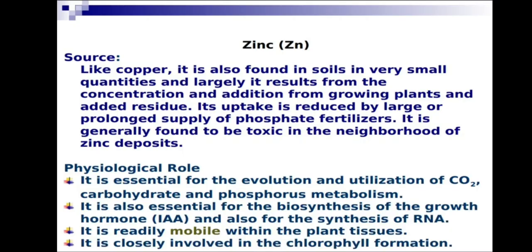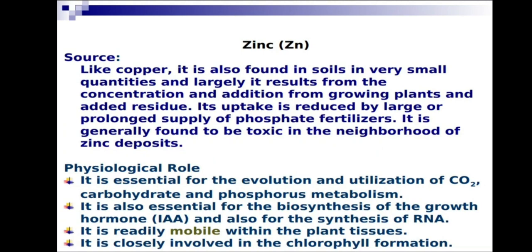Next important micronutrient is zinc. Like copper, it is also found in soils in very poor quantity, and largely it results from the concentration and addition from growing plants and added residue. Same as copper. Its uptake is reduced by large or prolonged supply of phosphatic fertilizers. Phosphate fertilizers not only reduce iron but also zinc. So phosphorus must be given in adequate quantity, otherwise it causes a deficiency of iron and zinc. It is generally found to be toxic in the neighborhood of zinc deposits.